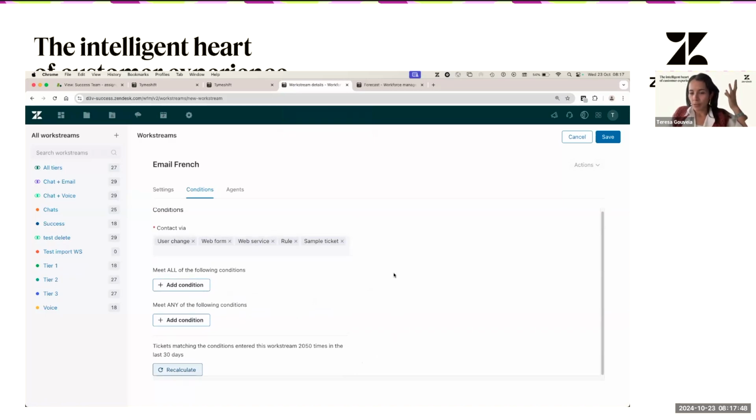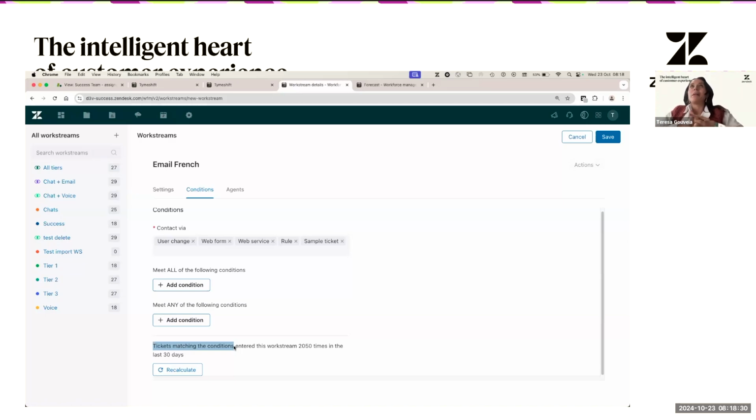And then something else that is super important to clarify. Tickets matching the conditions, which you're seeing here, is not the same as tickets created, okay? Sometimes, and this is something that I would not advise you to do, but I'm going to mention it anyway because I know that some of you will do it anyway, you compare the tickets matching the conditions with the tickets that you might have created, let's say, using Explorer. It's normal that it might be different, okay? Why? Simply because Workstreams, the tickets that we see here, are tickets matching the conditions. This is not the same as tickets created. Why?